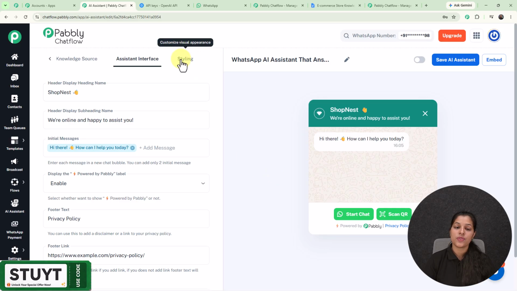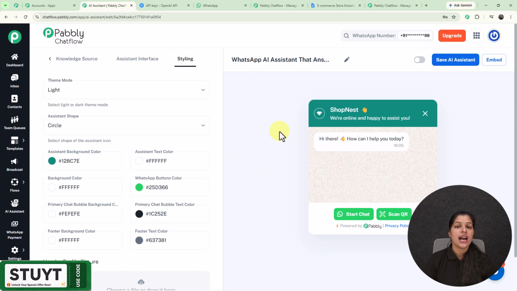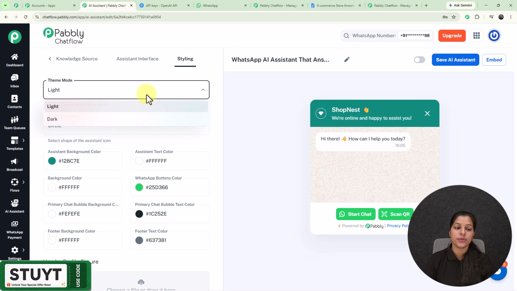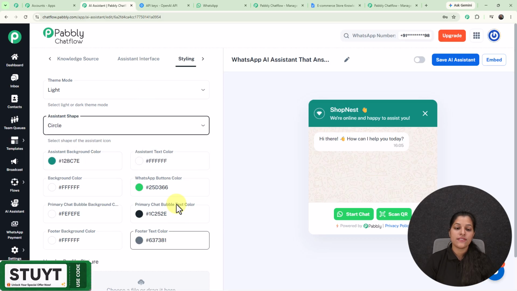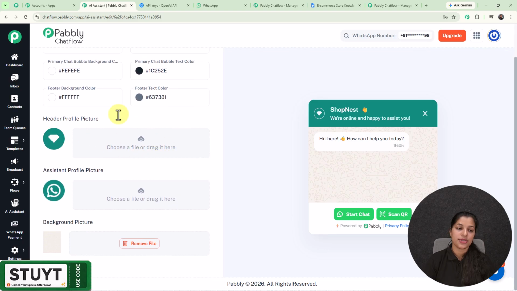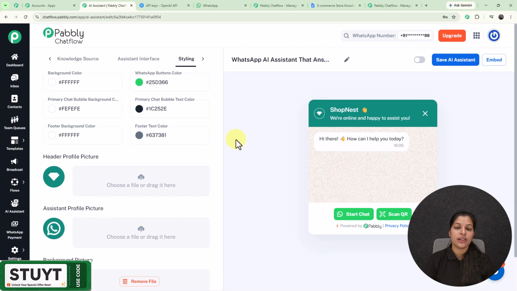Now let's move on towards our next tab, that is styling, and customize the visual appearance of our AI assistant. And right here you can select your preferred theme mode, preferred assistant shape, and you can even change the coloring of many properties of your AI assistant. And you can even provide the header profile picture, assistant profile picture, and background picture too.